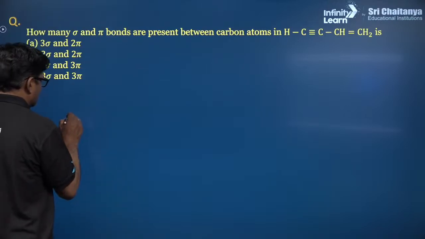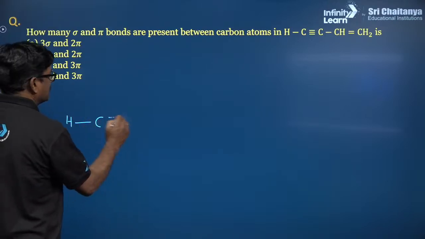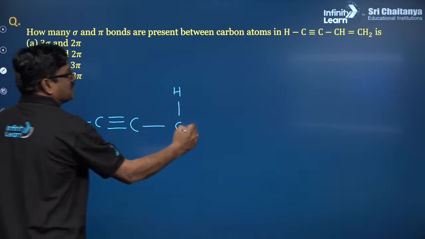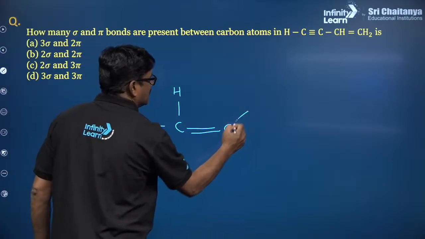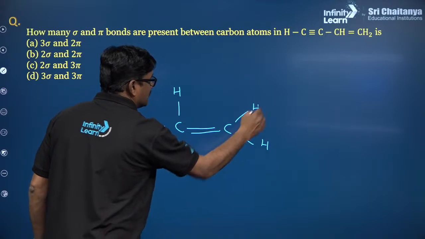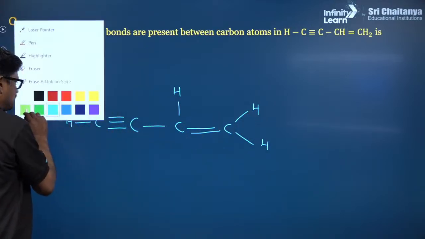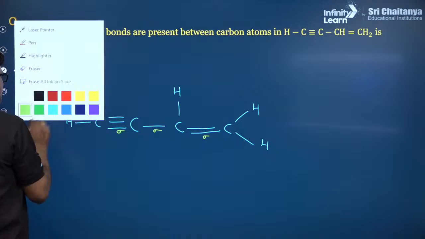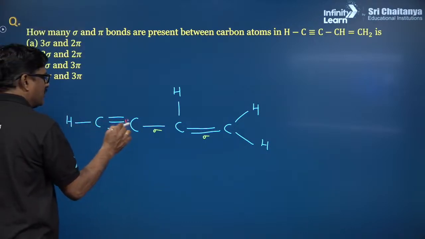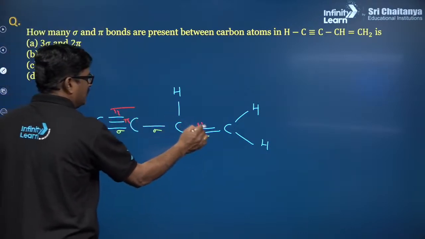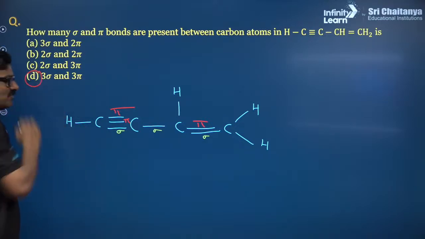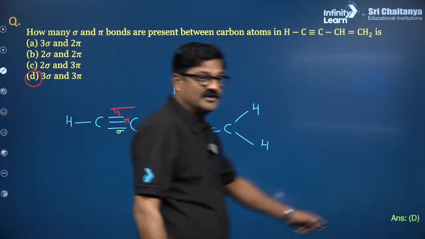Between carbon atoms it is asked. So it is going to be C triple bond C, and H and double bond CH2. This is your sigma bond and sigma bond, and you can see there are 3 pi bonds and 3 sigma bonds. So my answer for this question is going to be D.